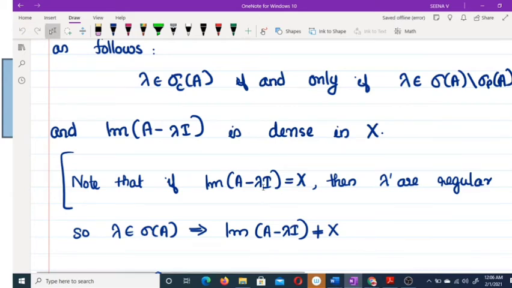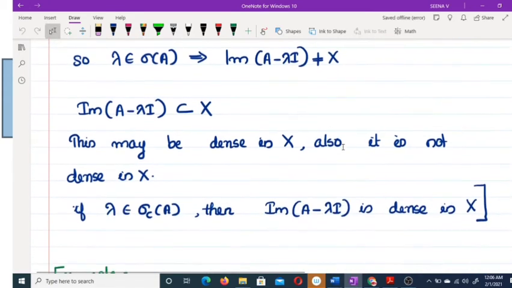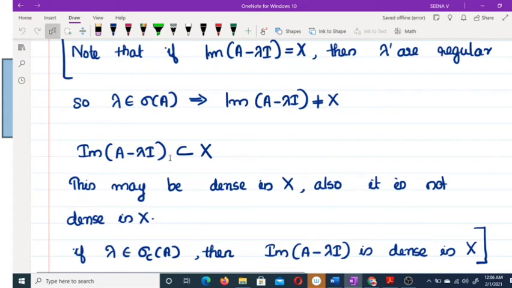We have one result: image of A minus lambda I equal to X implies lambda is a regular point. So for lambda to be a spectrum point, we must have image of A minus lambda I not equal to X. Clearly, the image of A minus lambda I is a subset of X, so it may be dense or it may not be dense.